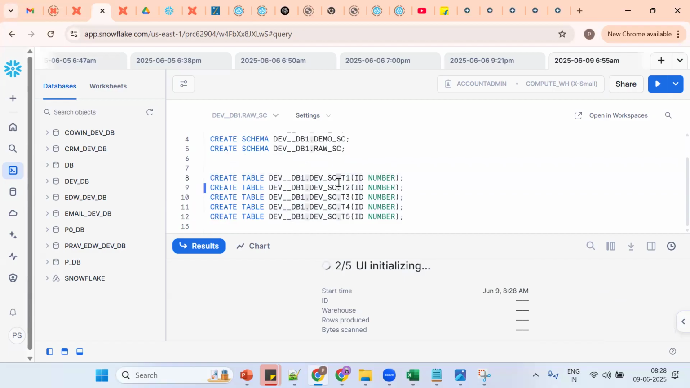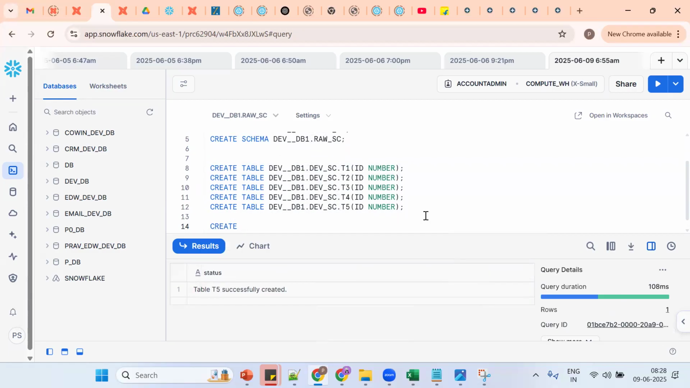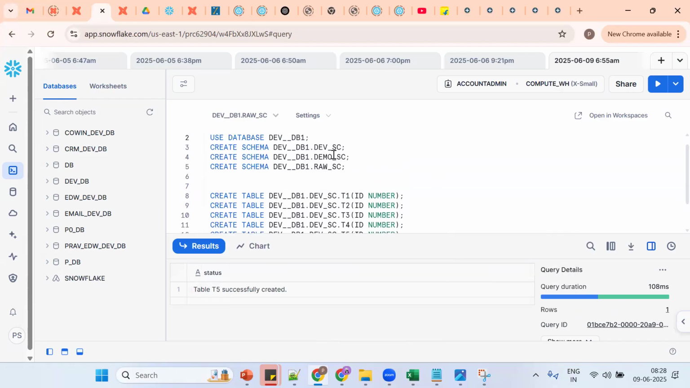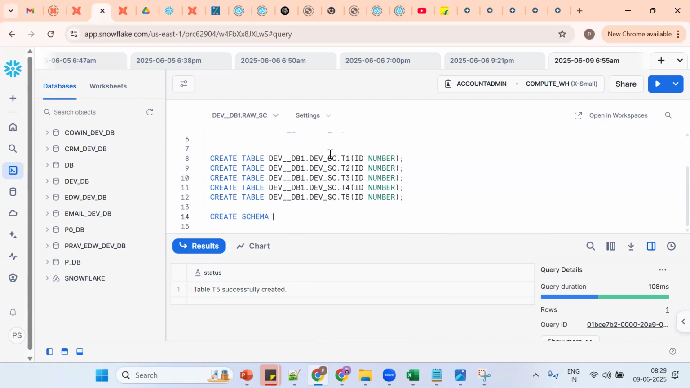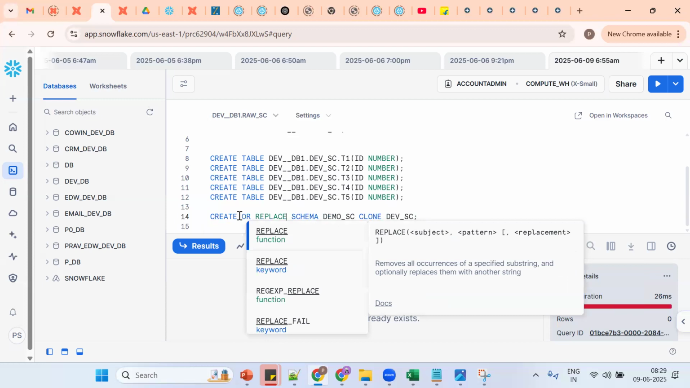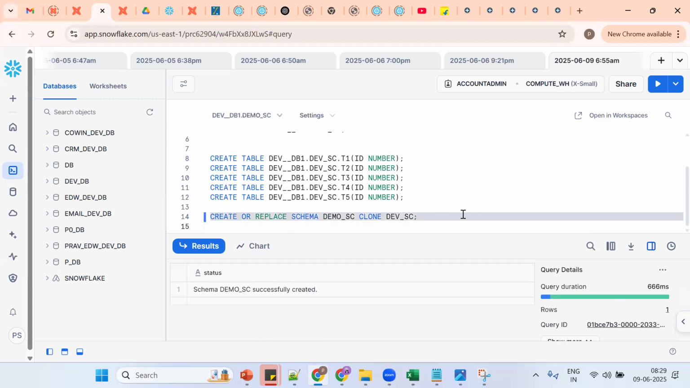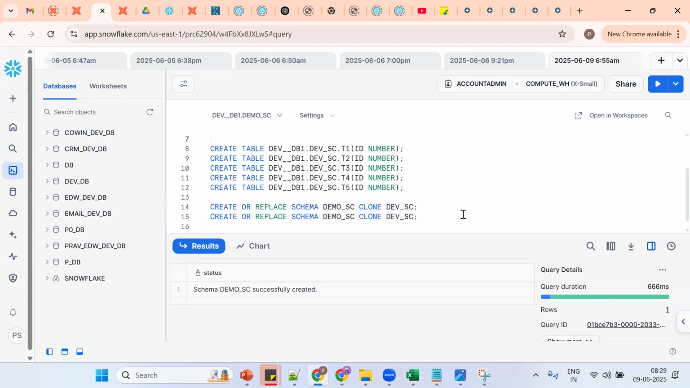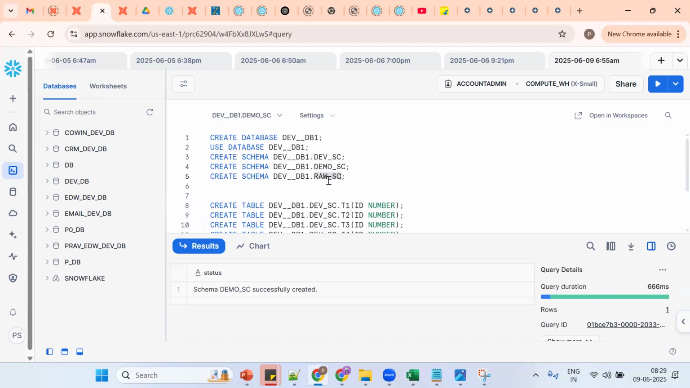Tell me, now I want to take a backup of the entire tables. How to take it? By using the clone concept. So create schema demo schema clone from dev schema. Just same thing, I'm trying to prepare data. So create or replace, copy the same thing, Control C, Control V. Now what happened? Go for the RAS schema.